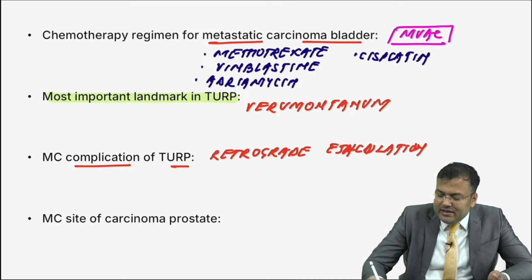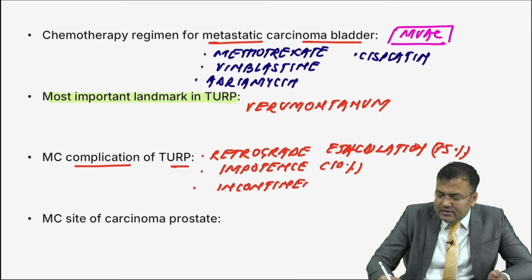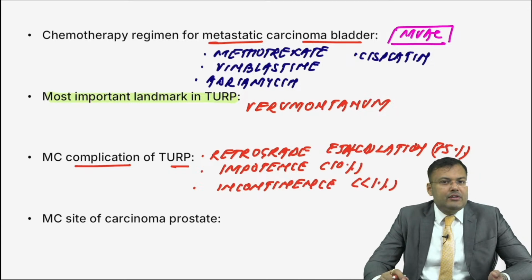Retrograde ejaculation is seen in 75%, followed by impotence in 10%, followed by incontinence in less than 1%. Clear? So retrograde ejaculation, followed by impotence, followed by incontinence.